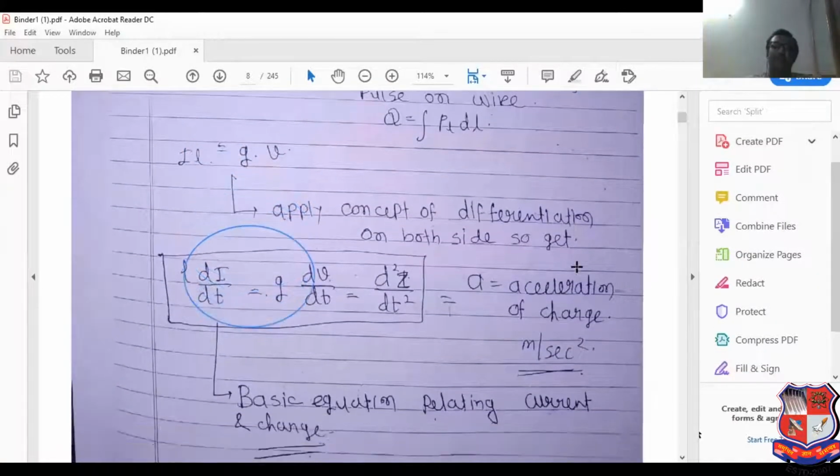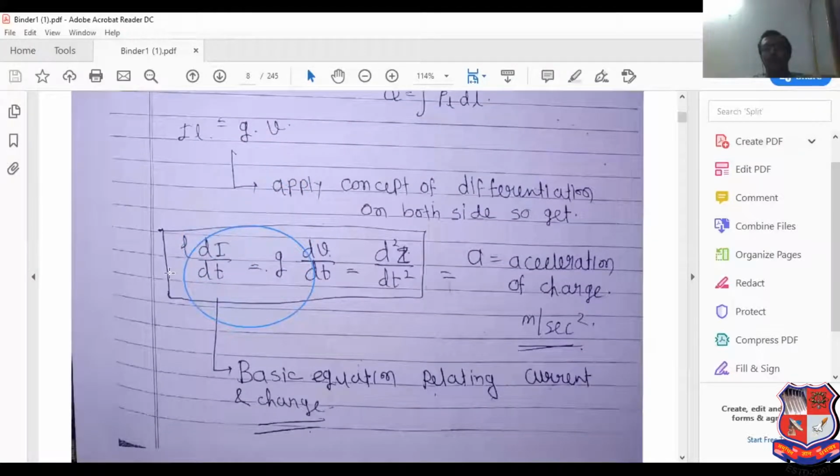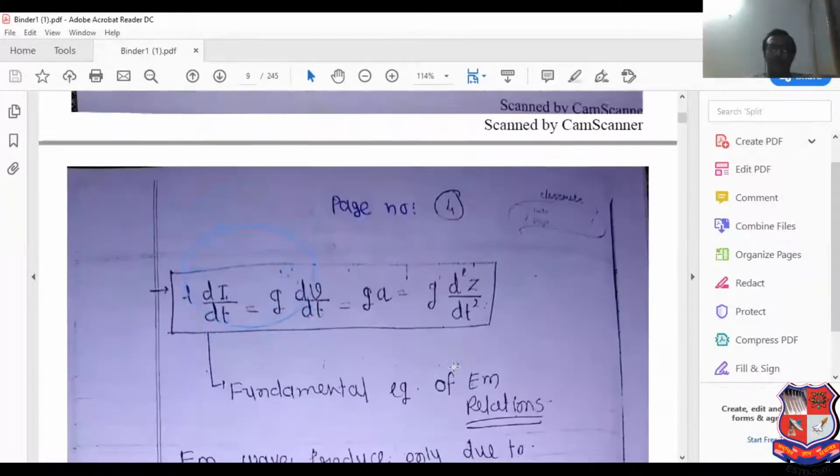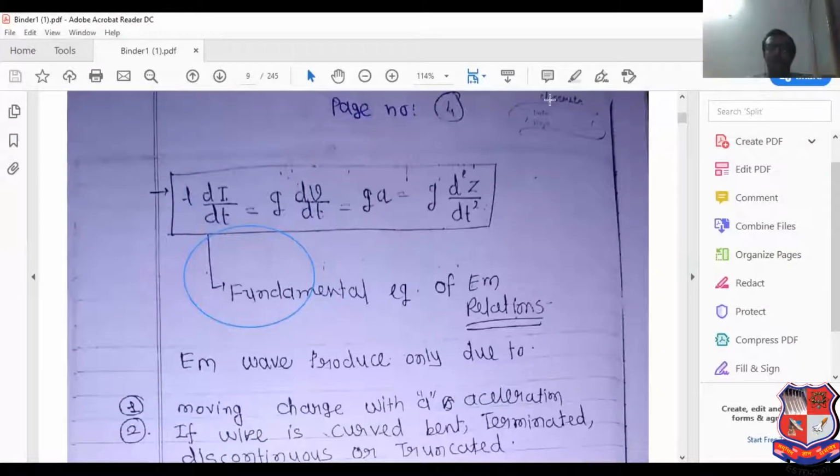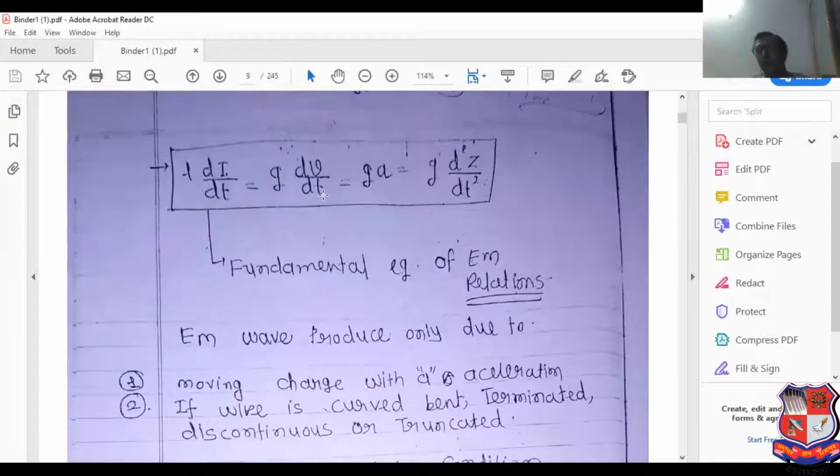This is the first or second MCQ in our question bank. What is the fundamental equation of current that can radiate the electromagnetic wave? If this equation is satisfied, then the electromagnetic wave is able to radiate from the wire. Remember that point. What is the difference between the Maxwell equation and this equation? The Maxwell equation is related to different media. If an electromagnetic wave travels from one medium to another medium, then the Maxwell equation is useful.